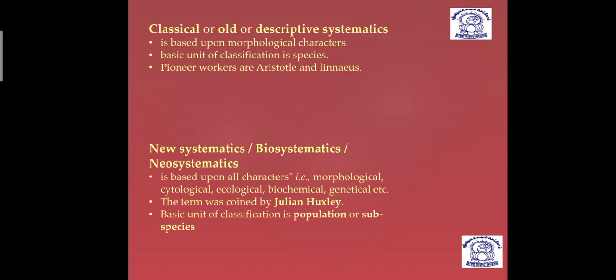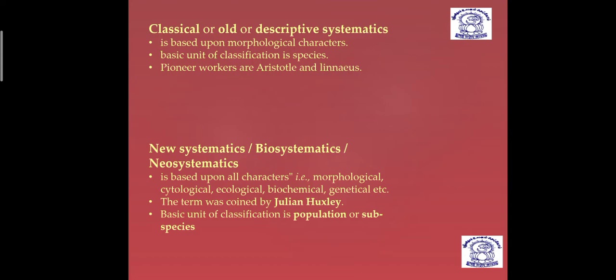And here, similar to classical taxonomy, it is based upon morphological characters, obviously. And the second point you should read, important one, that the basic unit of classification is species. According to the classification decided in classical or old systematics, the basic unit is species. Initially this was worked out by Aristotle and Linnaeus. But later on, advancement happened and the new systematics, or biosystematics or neosystematics as they call it.